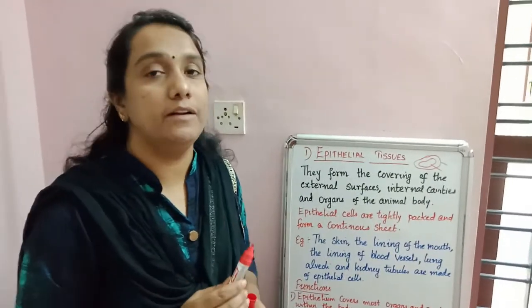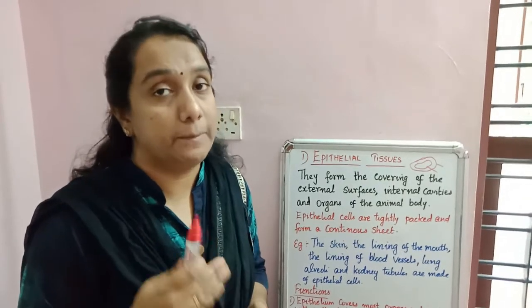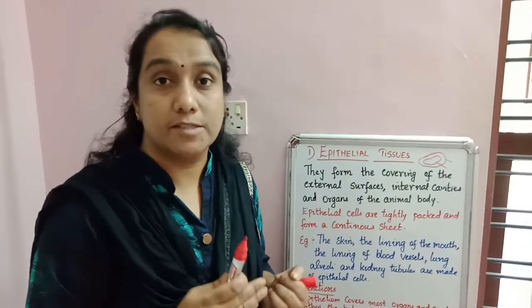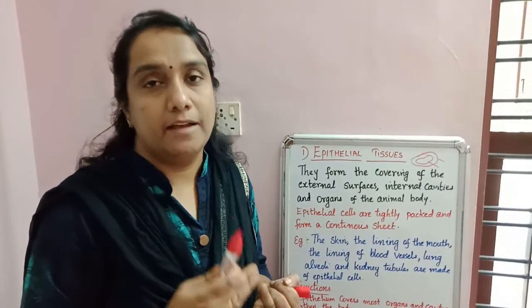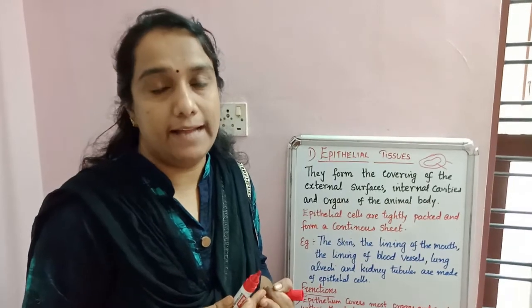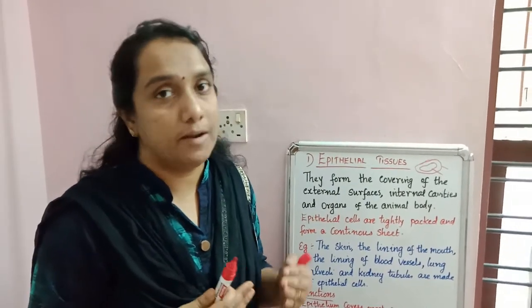Depending upon the position, there are different types of epithelial tissues we can see in our body. One is squamous epithelium, then cuboidal epithelium, columnar epithelium and stratified squamous epithelium. That we will see one by one.